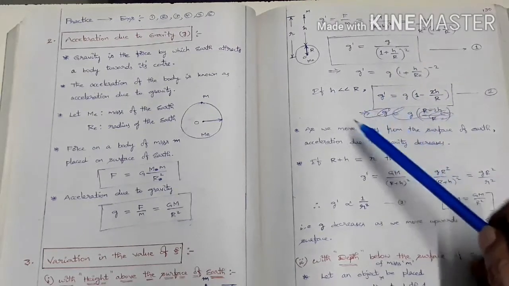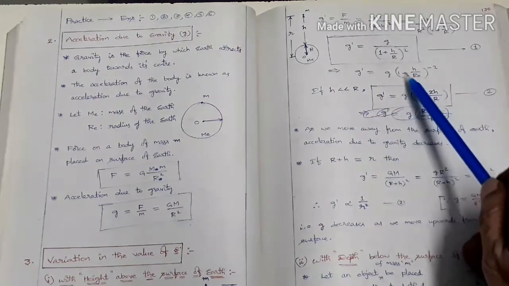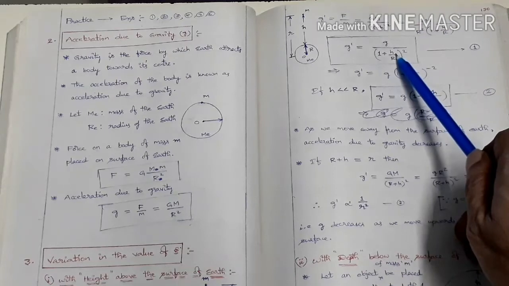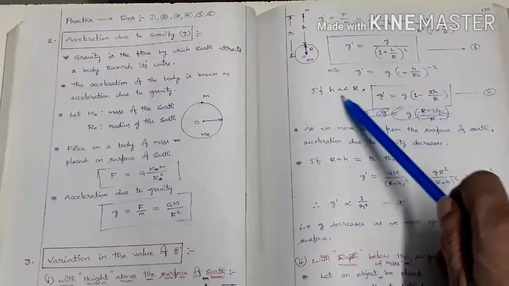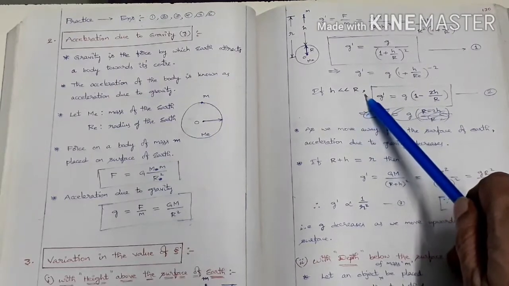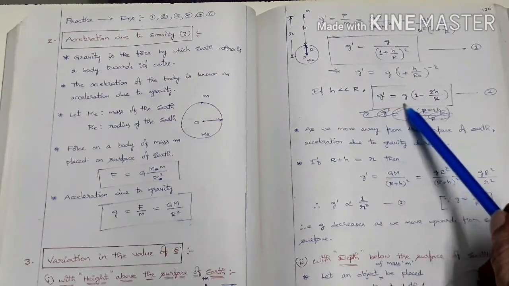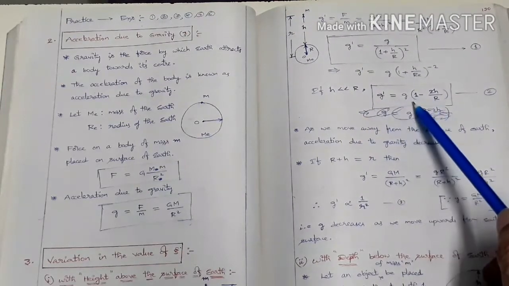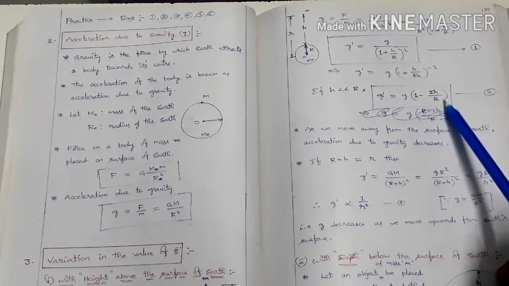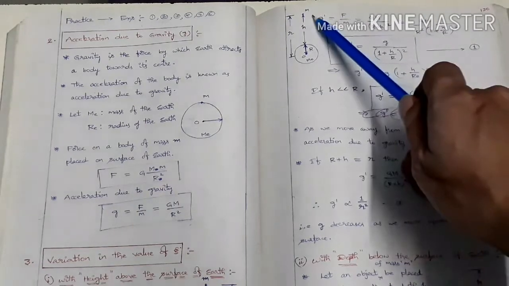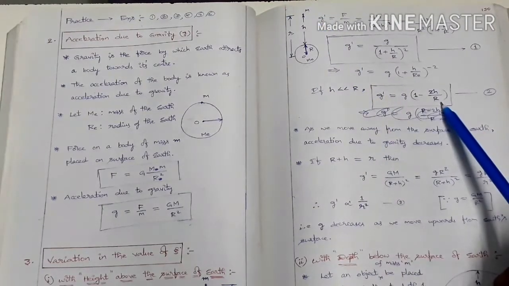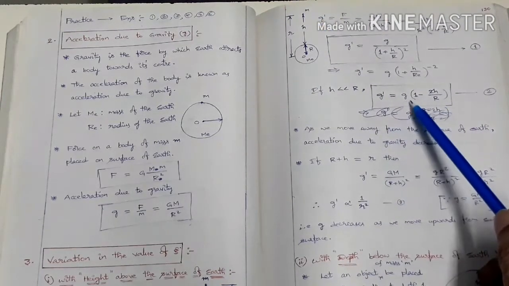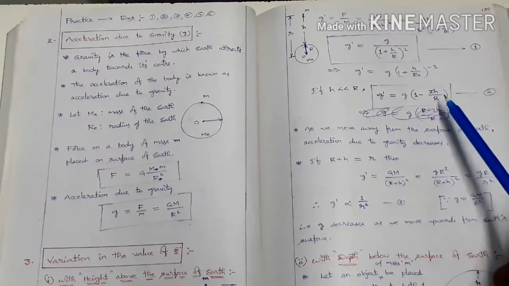Applying the binomial theorem here, since h is very small when compared to R, g dash equal to g into 1 minus 2h by R. What is h? Height of the point mass m from the surface of the earth. What is R? Radius of the earth. So g dash equal to g into 1 minus 2h by R.